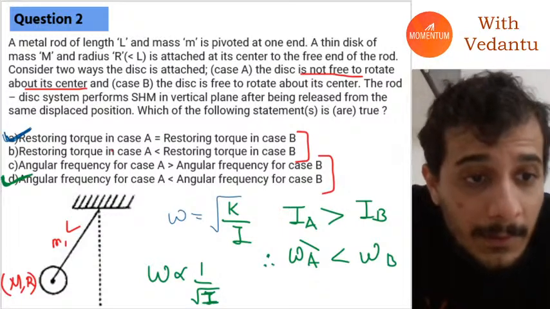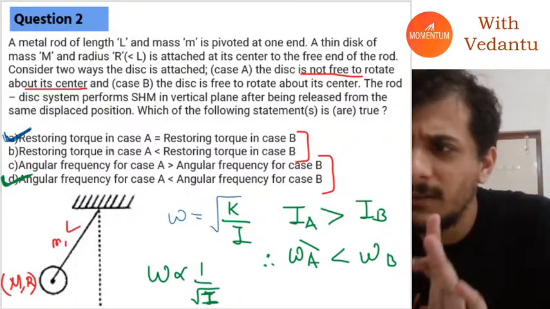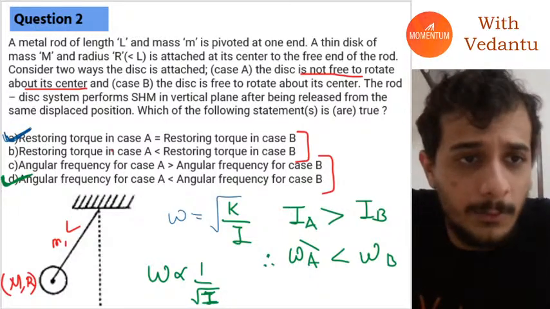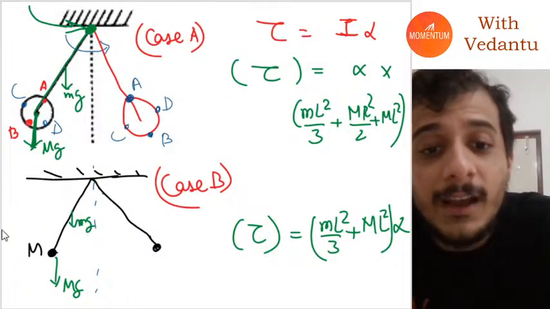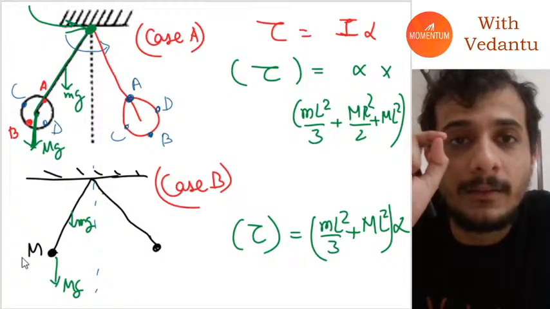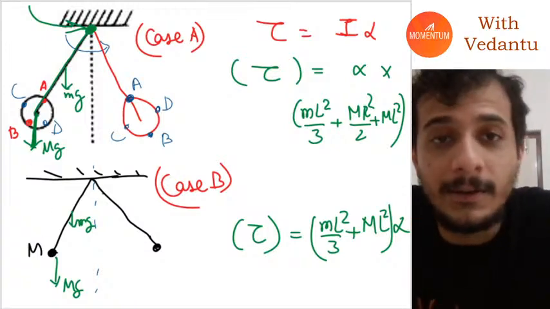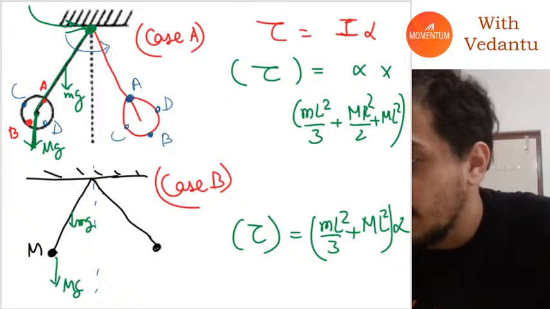Okay, I hope everybody understood, guys. This was a khatana question, kind of, but not so much. You have to remember, if a body is not rotating and it's just translating, you can consider it as a point mass situated at the center of mass of the body. Okay, and you can just do that answer.